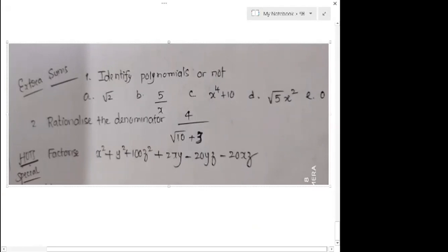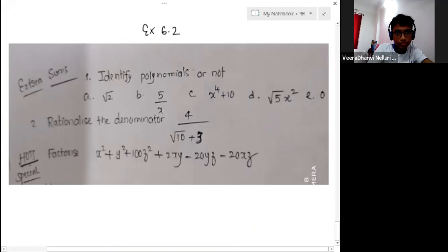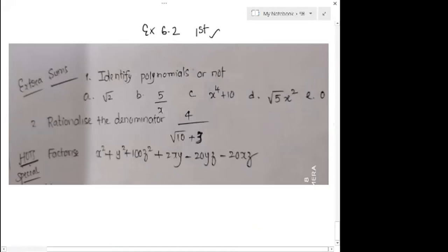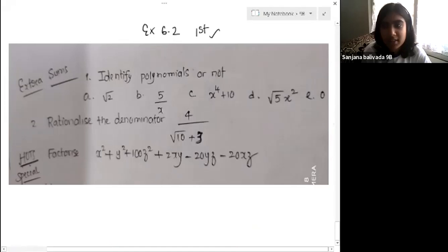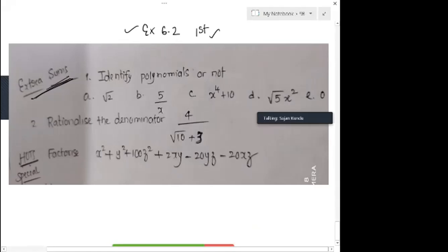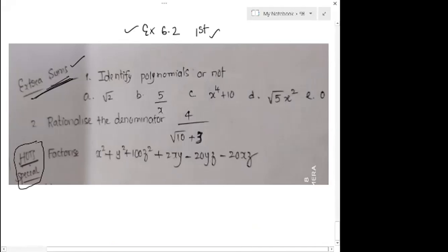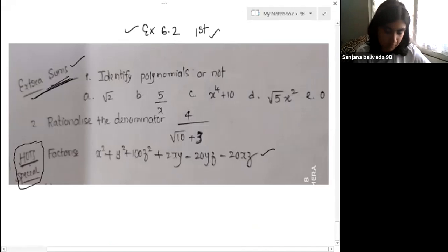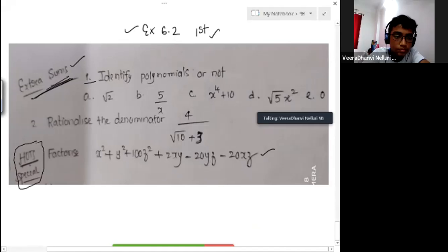I'm giving from exercise 6.2, the first sum, you can try as homework. Sujan, these are not extra questions. This is homework, this is a must. The extra sums are special, for the interested people to try; I have the answers and tomorrow we can discuss. But these two are a must. Identify the polynomials, must.